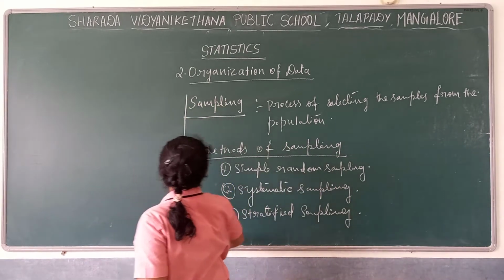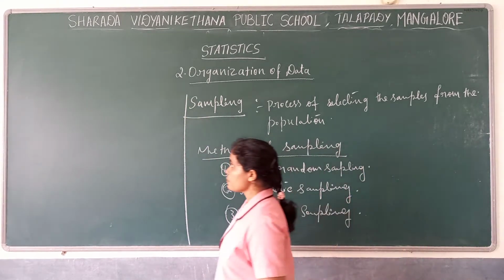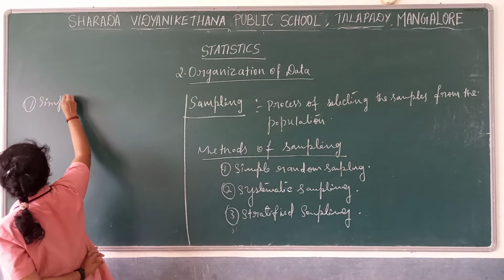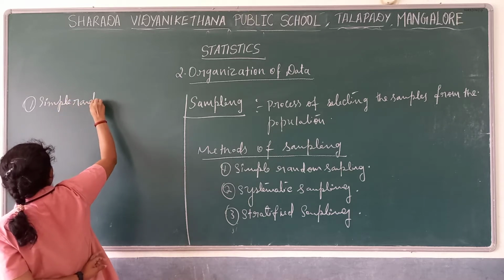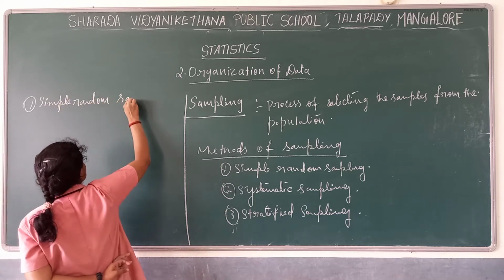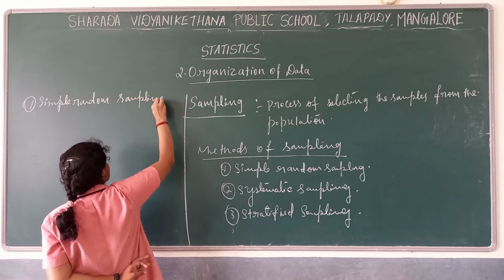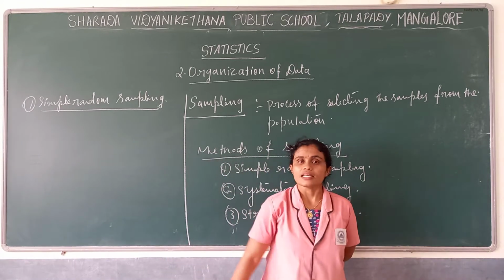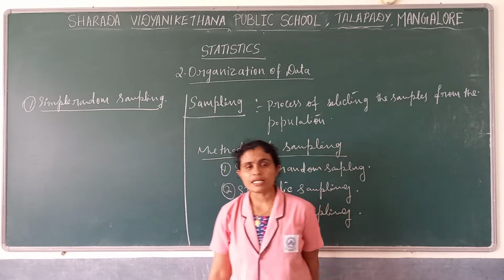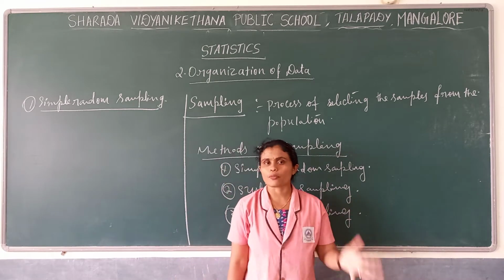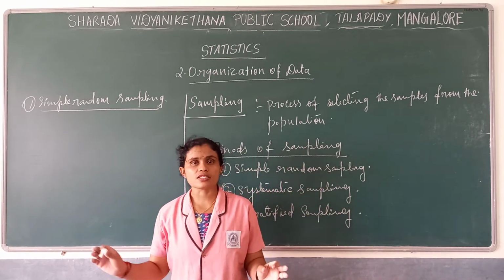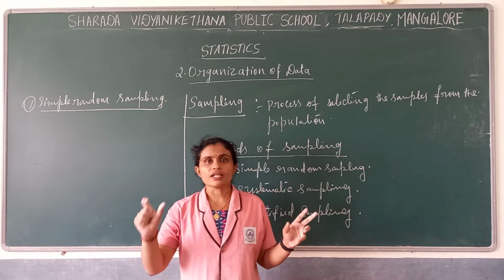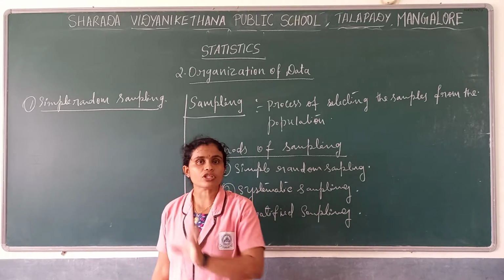We'll see the first one, simple random sampling. What is simple random sampling? Here, each and every unit of the population has an equal chance of being selected as a sample.